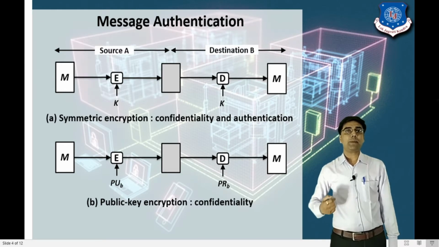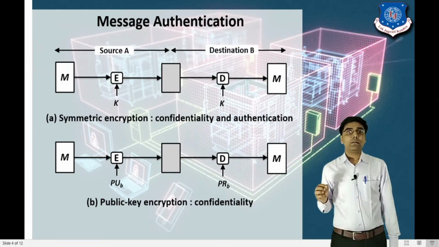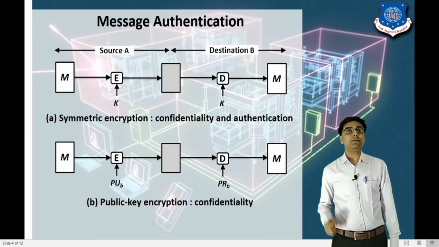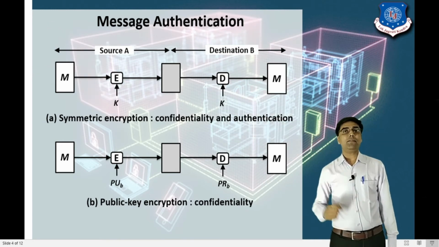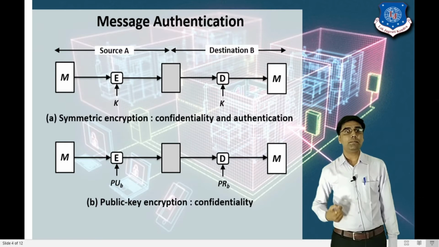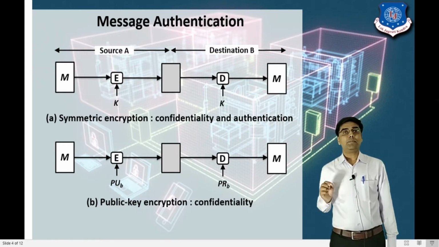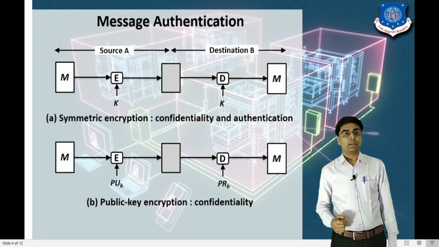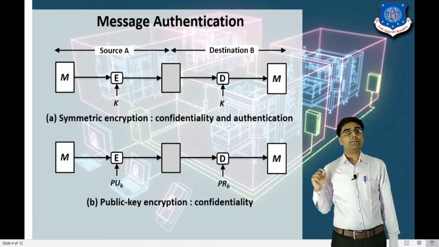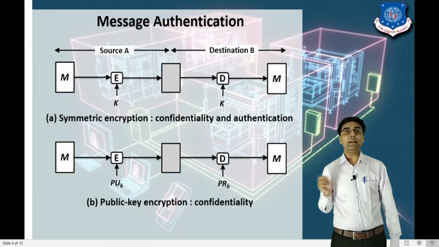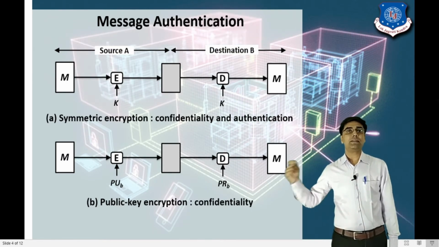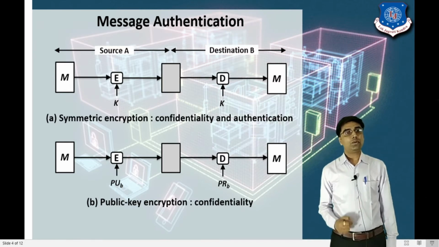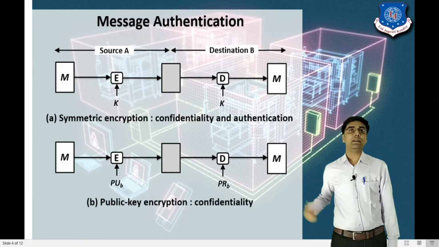With the help of the private key of B, only B can receive the message and read it. But on the sender side, we use the public key of user B, which is known to everyone. So on the receiver side we can provide authentication, but on the sender side we cannot provide authentication, because any user can send a message to the receiver. That's why here we can achieve only confidentiality.